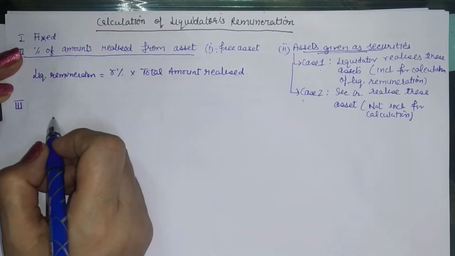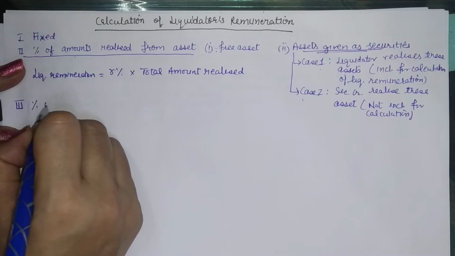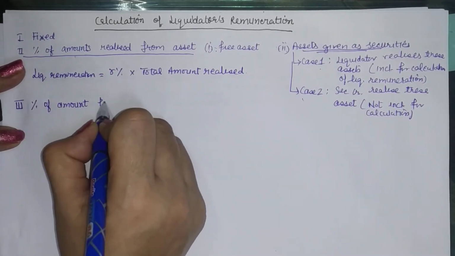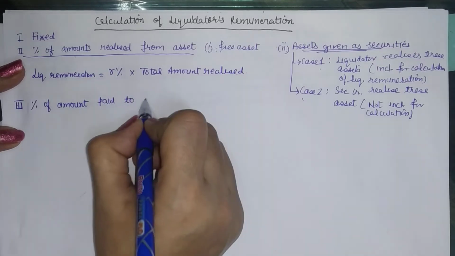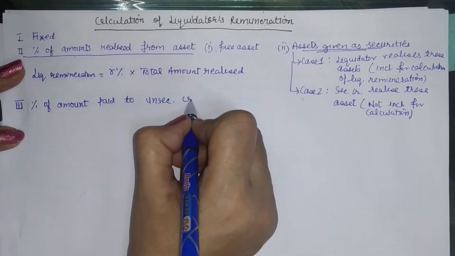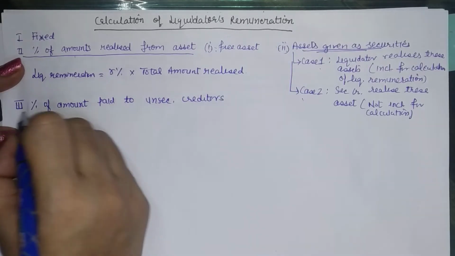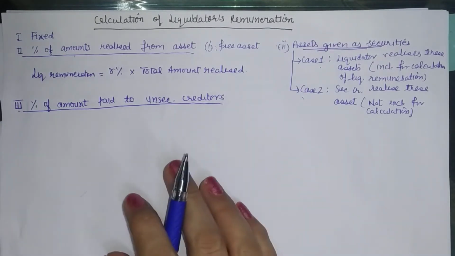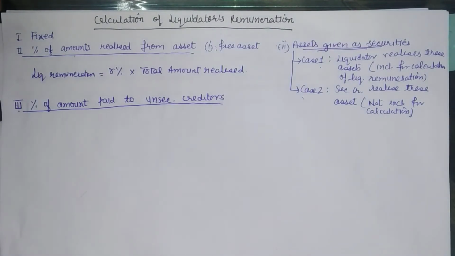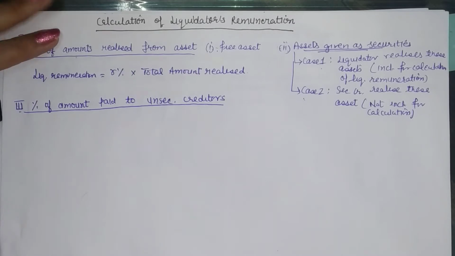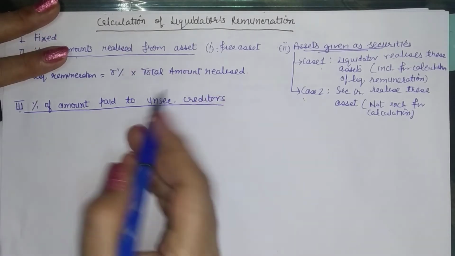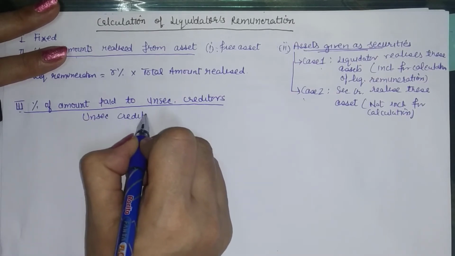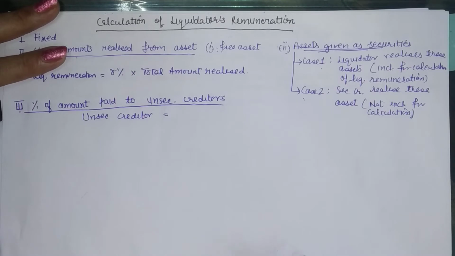Third is when the liquidator's remuneration is fixed as a percentage of amount paid to unsecured creditors. So sometimes we are given that liquidator is to get say remuneration of 2% or 3% of the amount payable to unsecured creditors. Now first of all we need to know what this unsecured creditors imply. Now any creditors which are not secured, which are not covered by the security, they are called unsecured creditors.